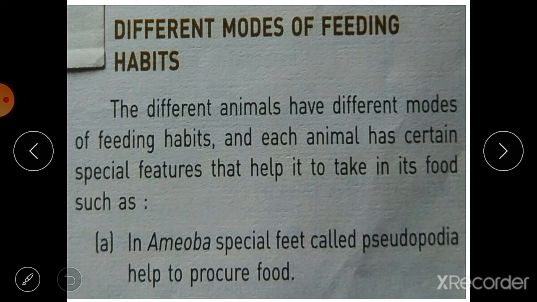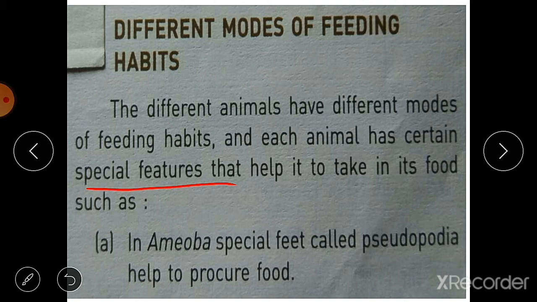Then there are different modes of feeding habits. There are different modes of feeding habits in different animals, and each animal has certain special features that help it to take its food inside the body. We will read about some of these animals and see what special features they have for their intake of food. First one is amoeba. In amoeba, special feet called pseudopodia help to procure food.